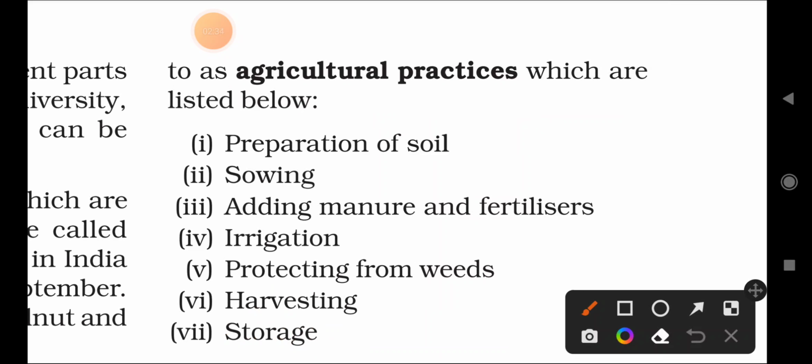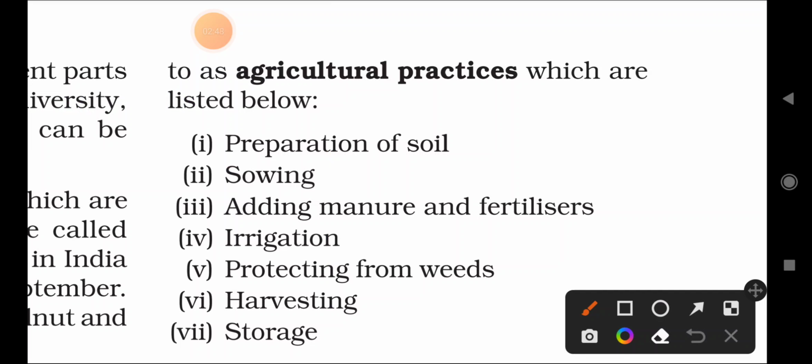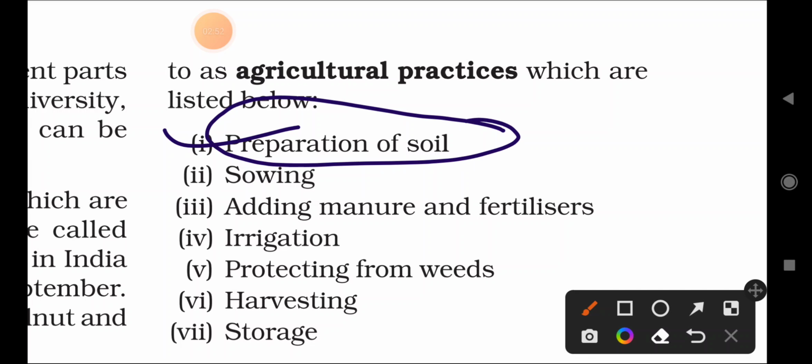What is agricultural practice? Some of the points are given here. These are the activities taken by the farmers in their land. So what is the activity here? First one is preparation of soil, that is how soil is prepared. After that, the sowing and addition of manure and fertilizer.